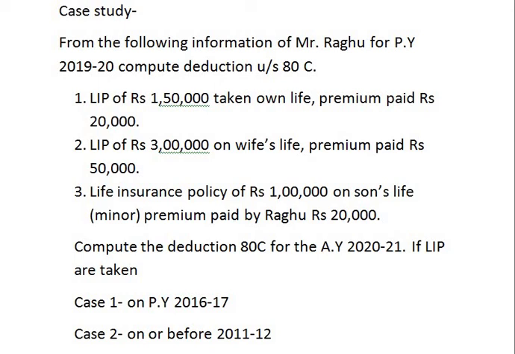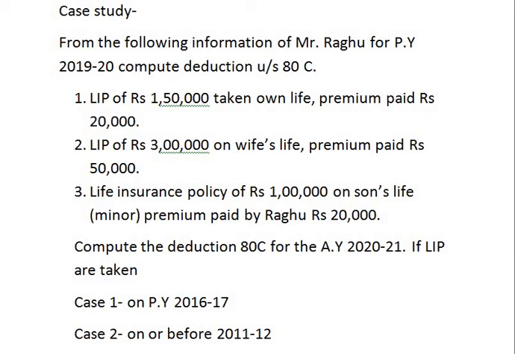If life insurance policy is taken, case number 1, in previous year 2016-17, case 2, on or before year 2011-12. In the previous classes, we have seen the conditions that are applicable if the life insurance policy is taken before year 2011-12 and after year 2011-12.